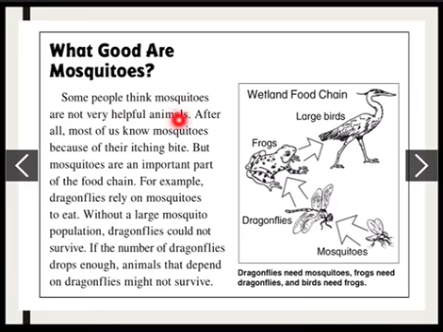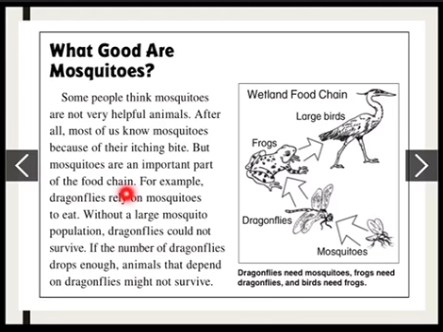Some people think mosquitoes are not very helpful animals. After all, most of us know mosquitoes because of their itching bite. So they bite us and it really itches, it hurts. So some people might think these mosquitoes are not important. But mosquitoes are an important part of the food chain.